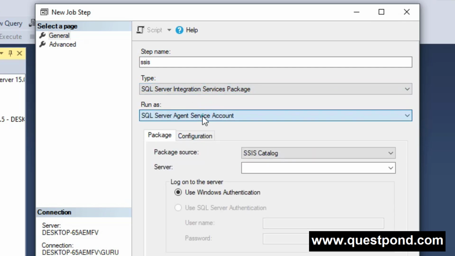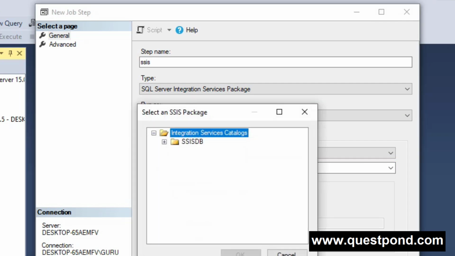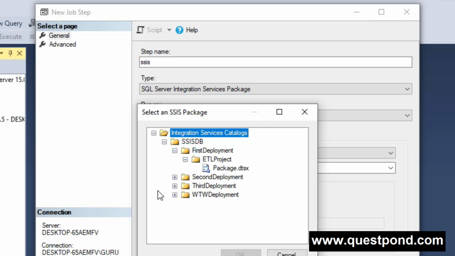Give the server name and give the package here. Since all my packages are deployed here into the production server, that is SSIS DB, that's why I'm able to see this here. So select the package, say OK.